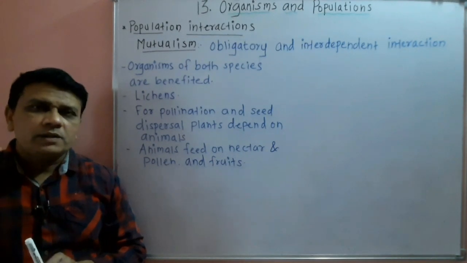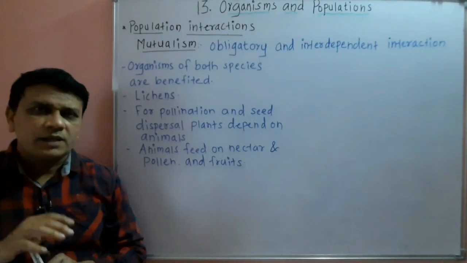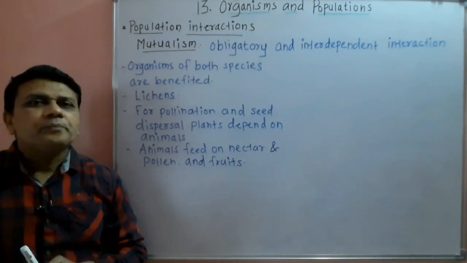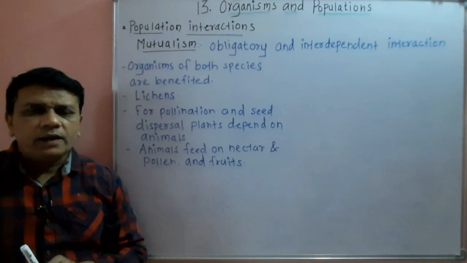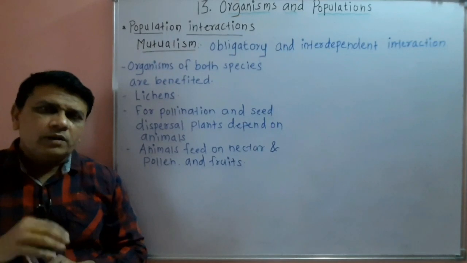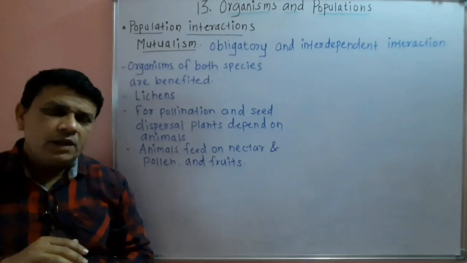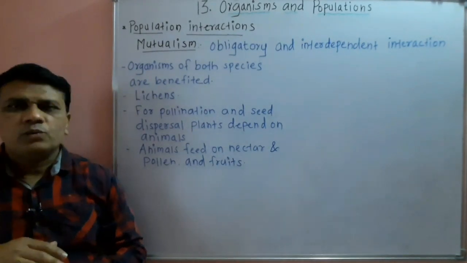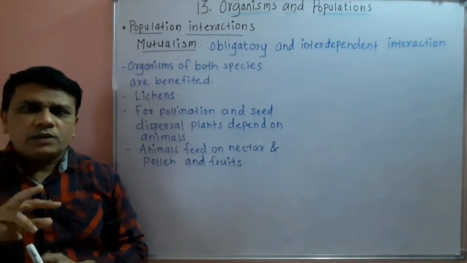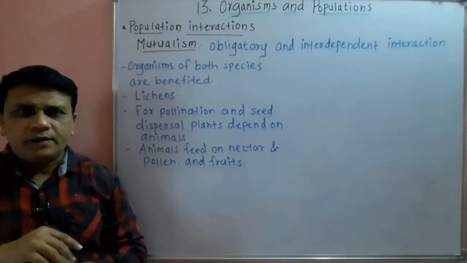So these pollen grains and nectar are used as food material by certain birds as well as insects, and these birds and insects visit the flower for pollen grains and nectar, and when they visit the flower, the pollen grains get attached to the parts of these birds or insects, and then they are pollinated or transferred to the stigma of the flower of another plant. So in this association, both birds as well as the flowers or the plants are benefited.